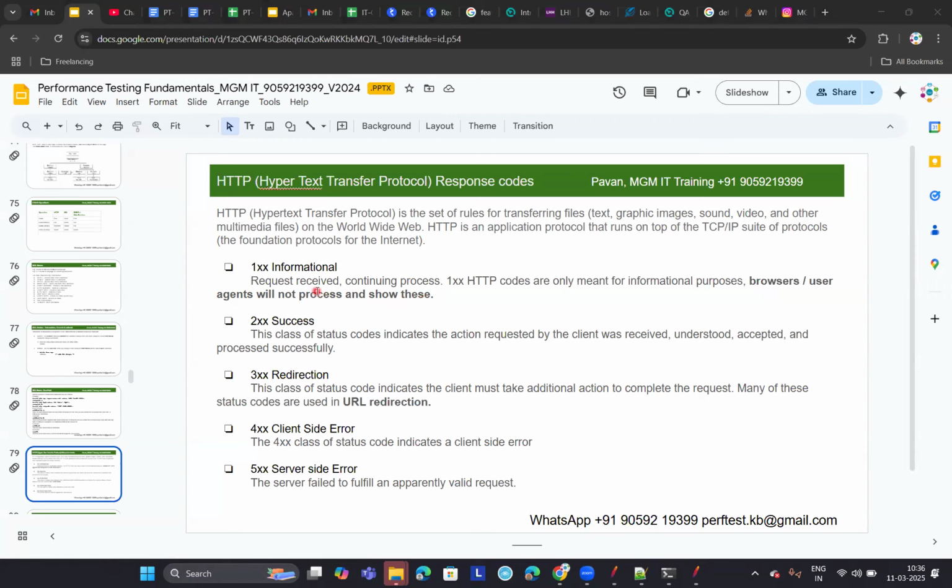Your server will send a response code starting with number 1, and from the next response code onwards, you can see it displayed in the browser.